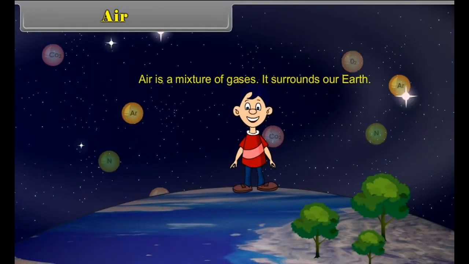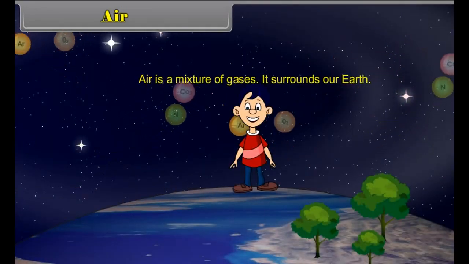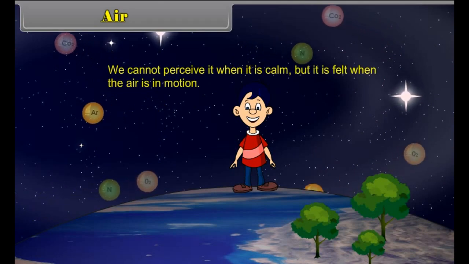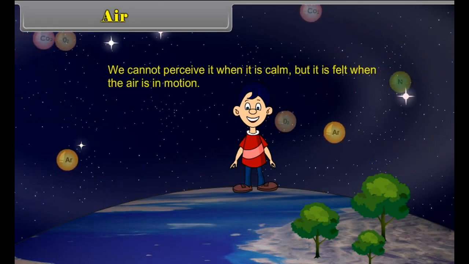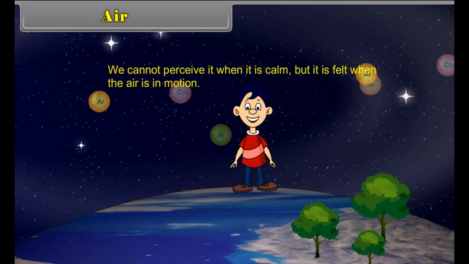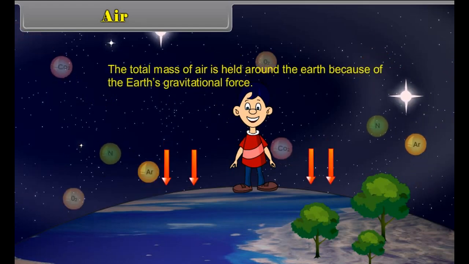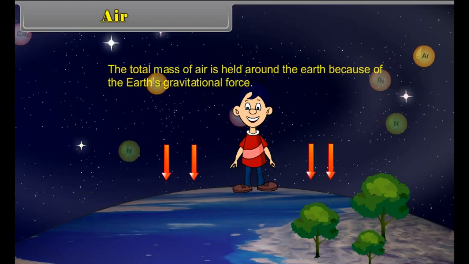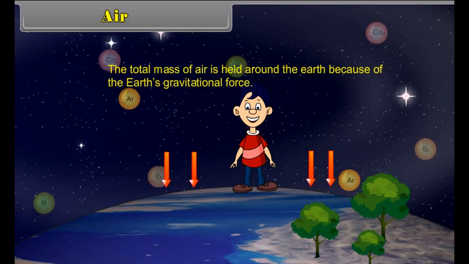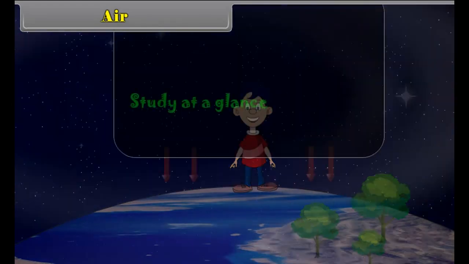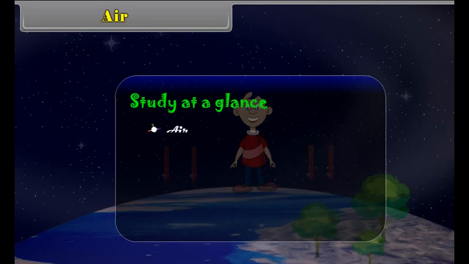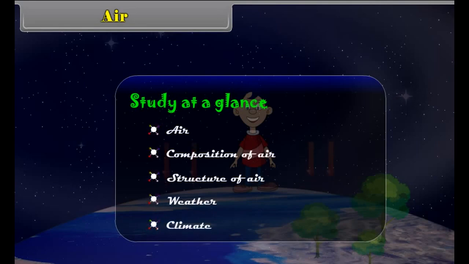Air is a mixture of gases. It surrounds our earth. We cannot perceive it when it is calm, but it is felt when the air is in motion. The total mass of air is held around the earth because of the earth's gravitational force. Study at a glance: air, composition of air, structure of air, weather, climate.